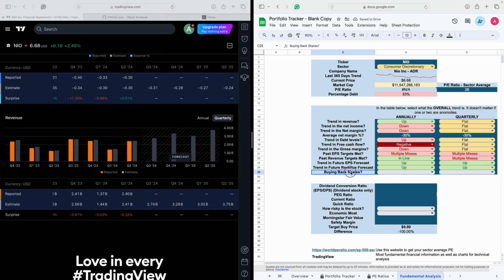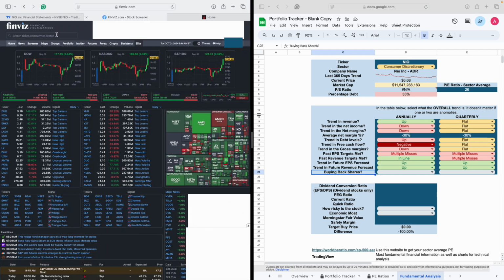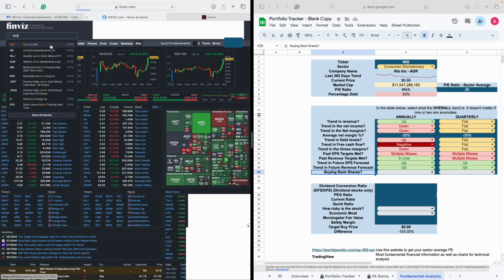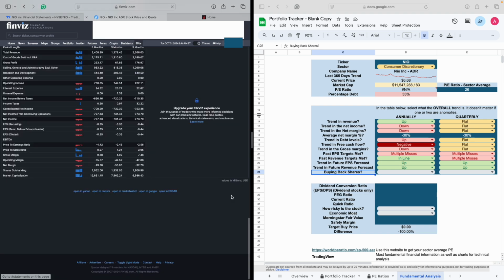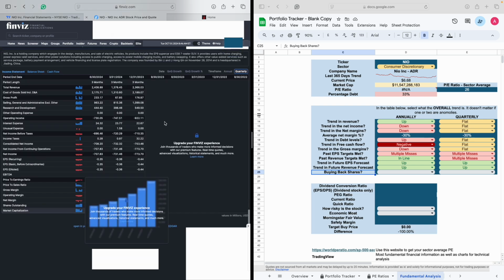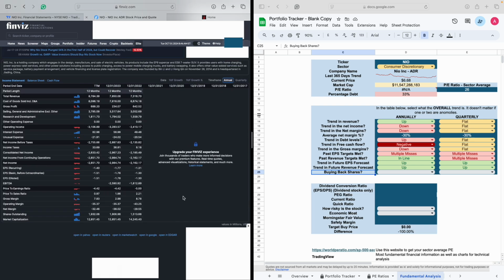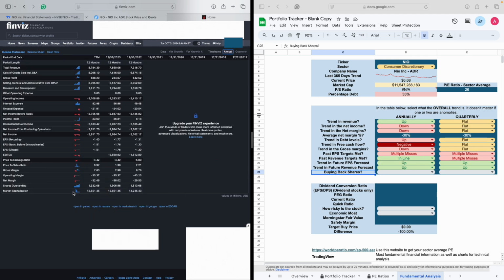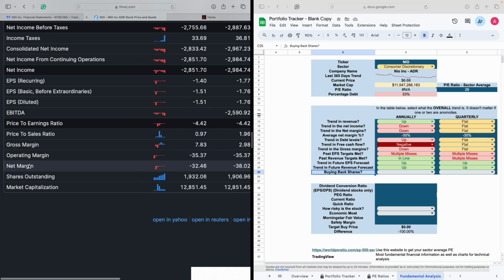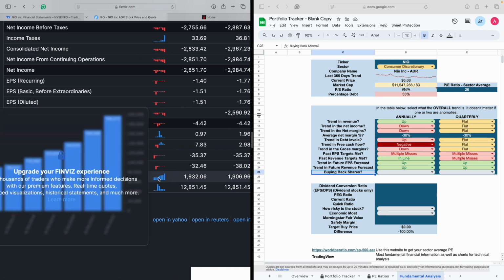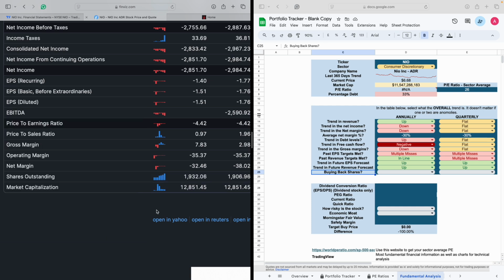Then the next question is, are they buying back shares? So for this, I would go to FinViz and I would search for NIO. And I'm making it annual. So I'm focusing on here, over here. As you can see, for shares outstanding, this is actually increasing. What that means is they're adding more shares to the market.